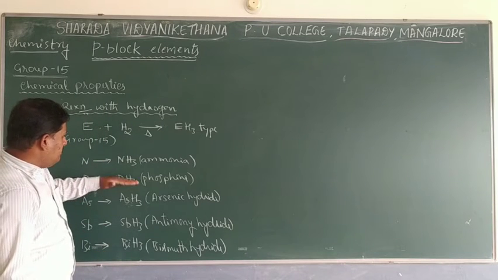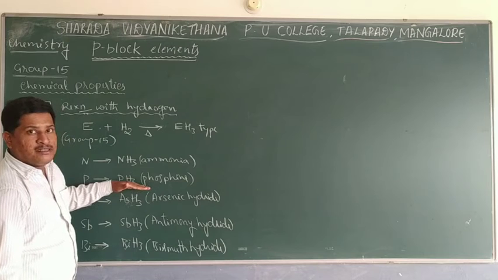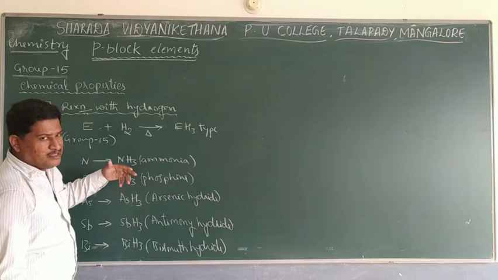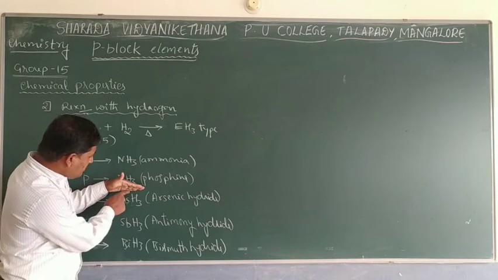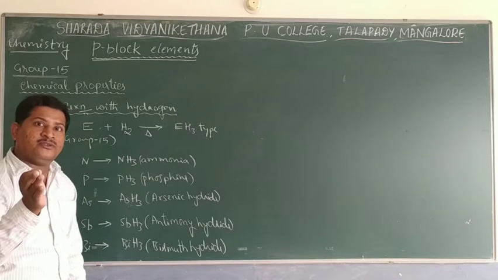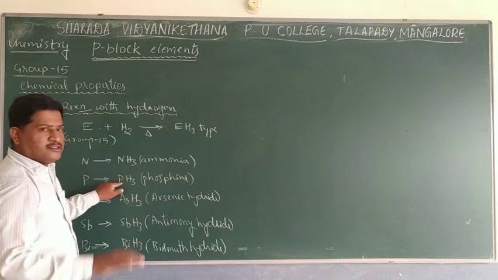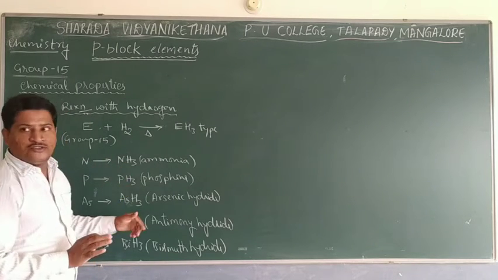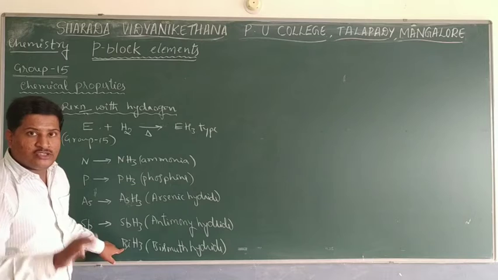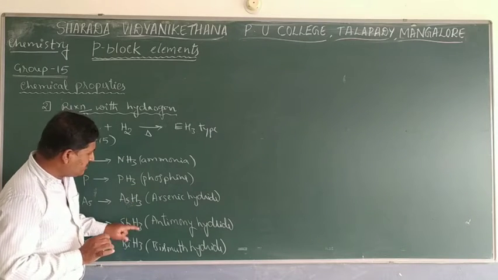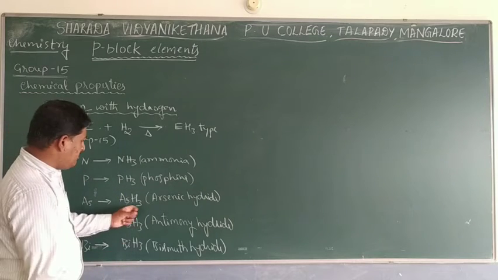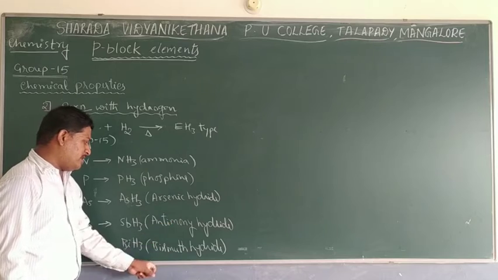Here NH3 and PH3 are completely non-metallic molecules, but the others are hydrides. In ammonia and phosphine, nitrogen and phosphorus show negative nature, whereas hydrogen shows positive nature. But in the case of arsenic, antimony and bismuth, the element shows positive nature, whereas hydrogen shows negative nature. Hydrogen with negative or anionic nature is called hydride. That is why the names end with hydride: arsenic hydride, antimony hydride, bismuth hydride.